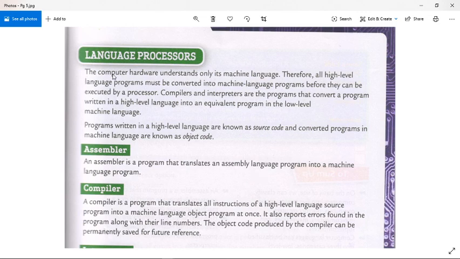The computer hardware understands only its machine language. Therefore, all high-level language programs must be converted into machine language programs before they can be executed by a processor.